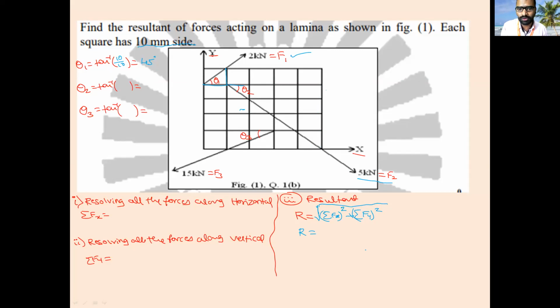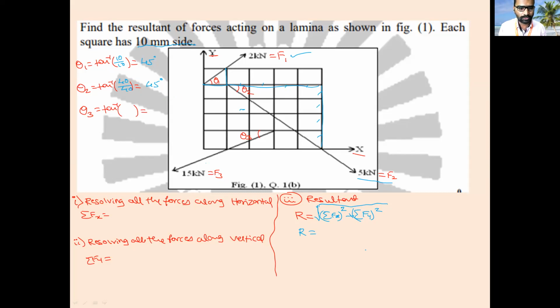So for this one, what is the y value? This entire length is y, correct? And this entire length is x. How many blocks? 1, 2, 3, 4. So y is 40, and x is 1, 2, 3, 4, so also 40. So the answer is also 45 degrees. Is it clear, everyone?